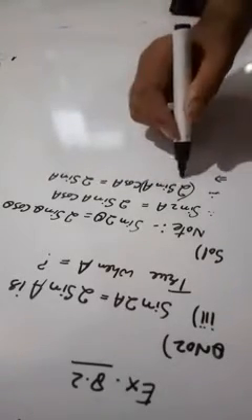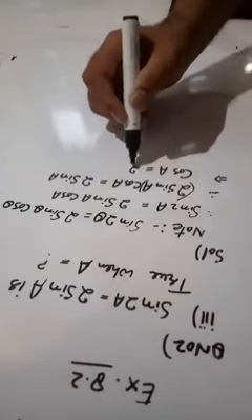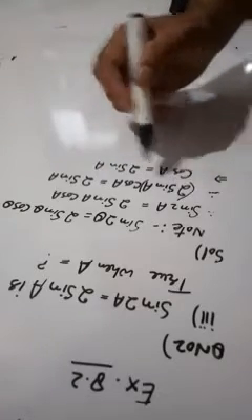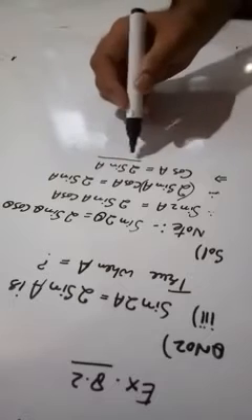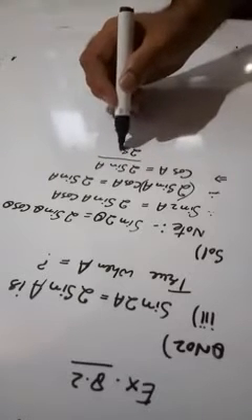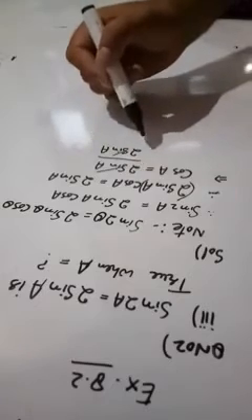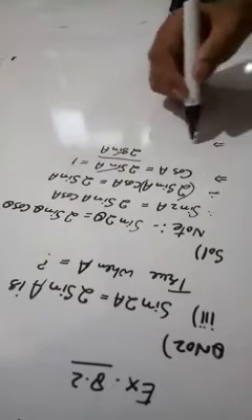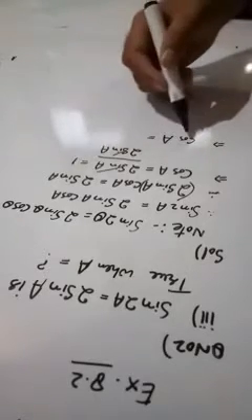So here remains cos a, which implies cos a is equal to twice sine a divided by twice sine a. Now you check, my dears, numerator and denominator are the same, so they will be cancelled, and I will get 1. So which further implies cos a equals 1.